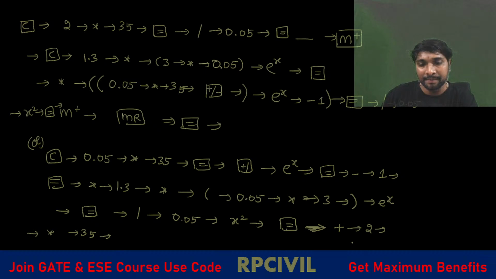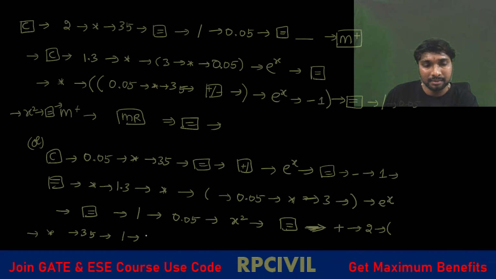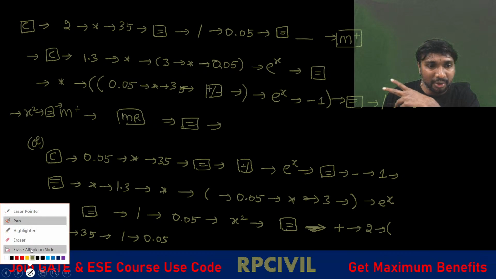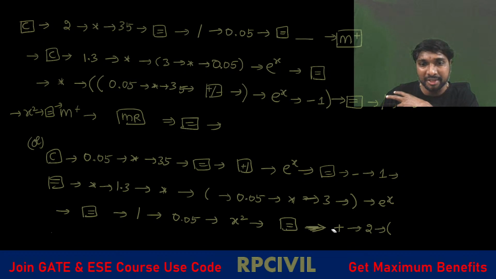Then open a bracket, multiplication 35, then division symbol, division 0.05. Or in which manner can we do it? We can do it in the M plus manner now. That will be easy, so that we can avoid the confusion, right?